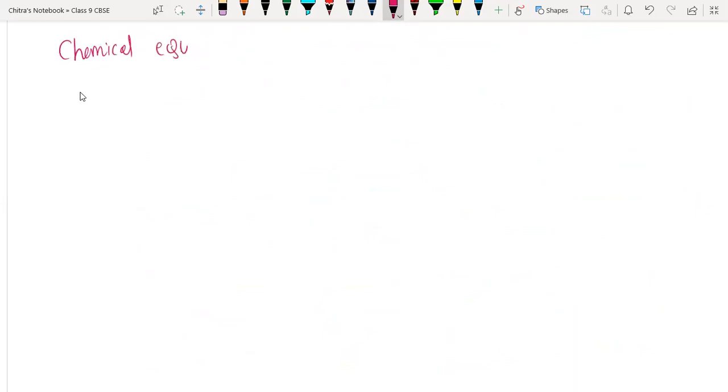Chemical equation. Chemical equation is nothing but the representation of a chemical reaction. I'm writing the definition first, then we will discuss it.